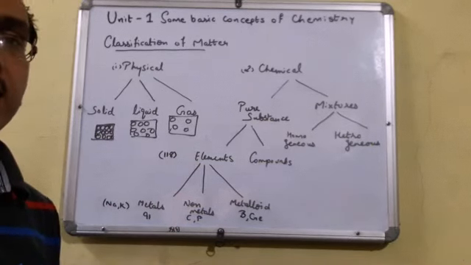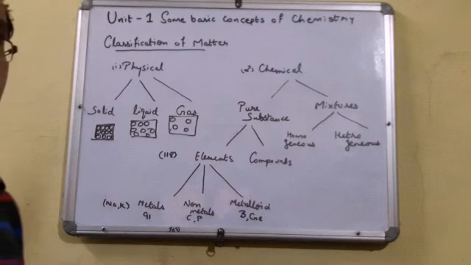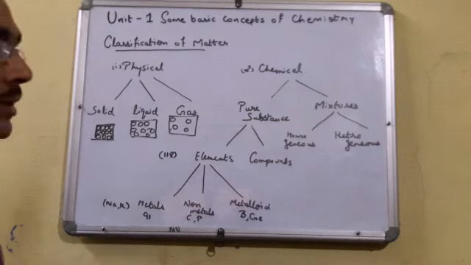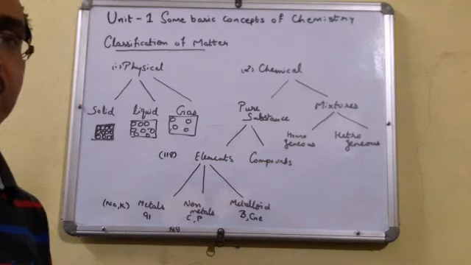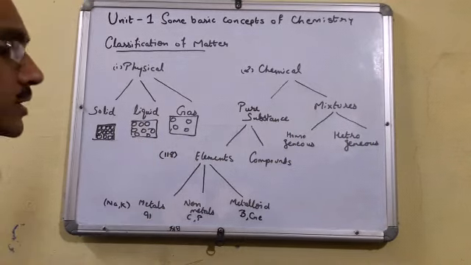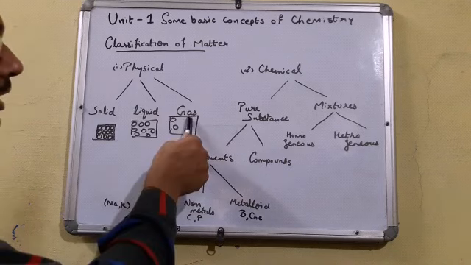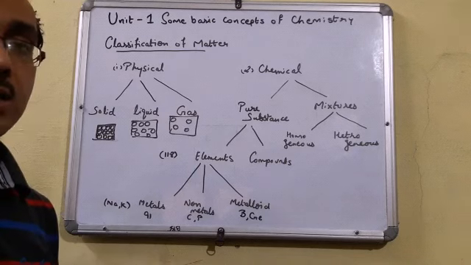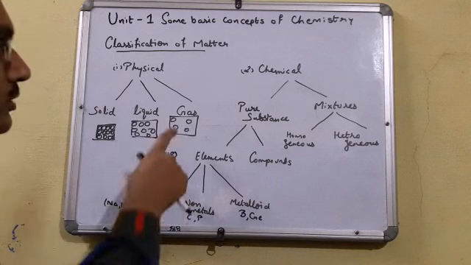Because of it, we can say that solids are rigid in nature. Understood? In case of liquid, they are loosely packed. That means they are having space between their particles. Because of that, we can say that liquids can easily flow. In case of gases, there is large space between the particles of gases.